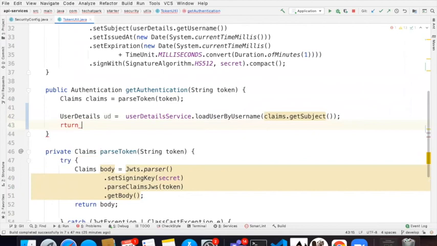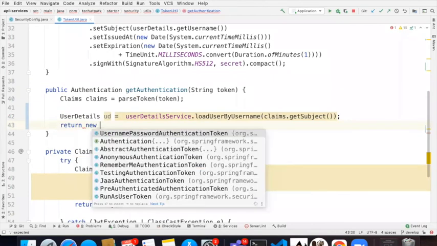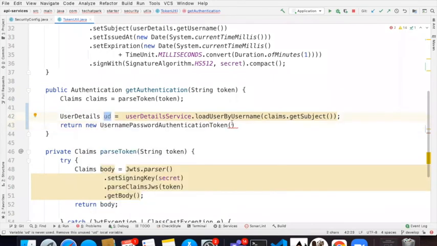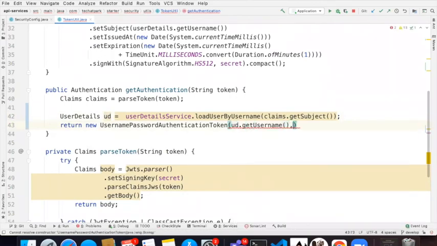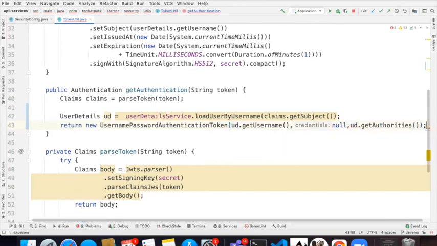Any issues? So now the beauty is you will get the username. Of course, you should not pass your credential, and you will get your authorities also. So this is how your Spring Security authorization behavior will work.